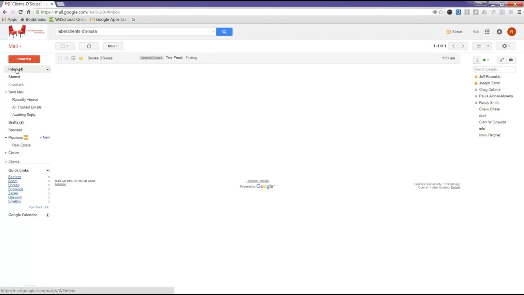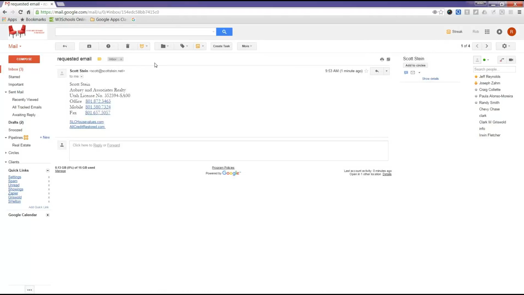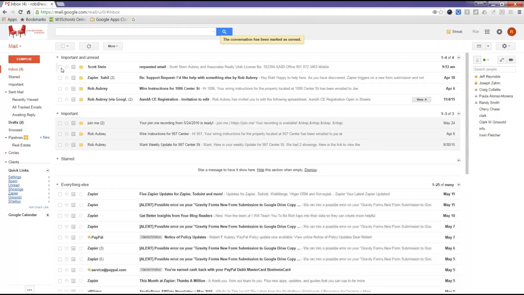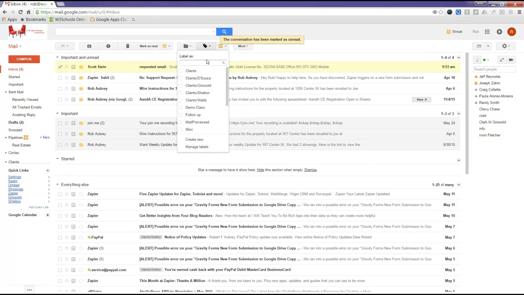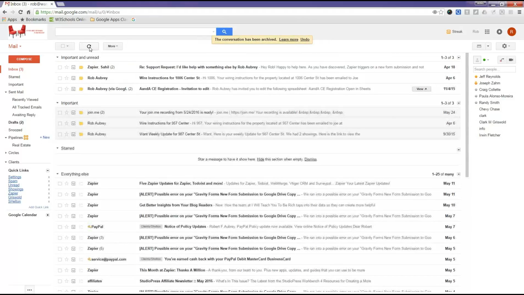Scott just sent me an email. So I'm going to take his email and add it to the same label. Let's go back and mark it as unread. So I can actually label it right now. I just hit label, find that label I created, click there, boom. Now Scott's email is added to that label. Then I can mark it red, and hit archive, boom. So it's no longer in my inbox. But if I need to find it, it's real easy. I type the label.